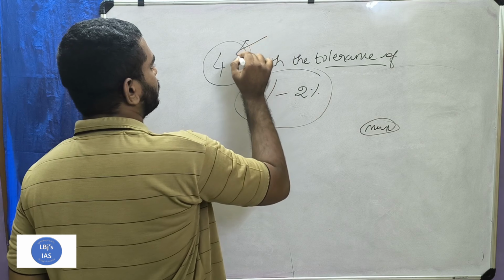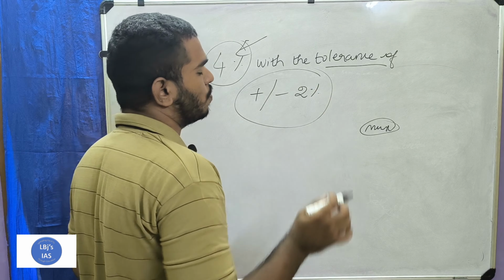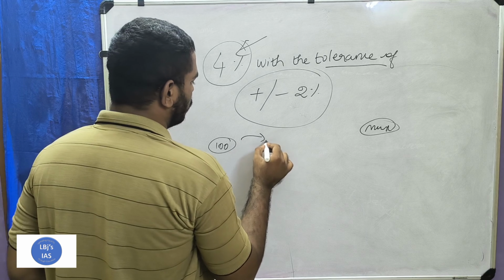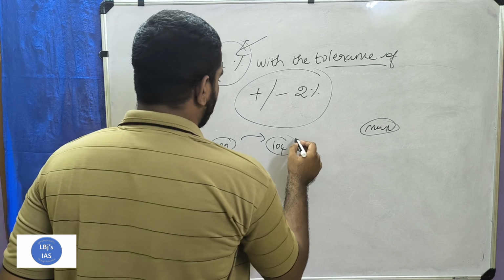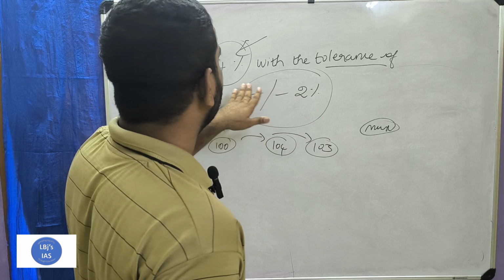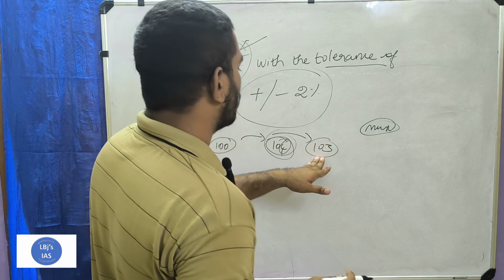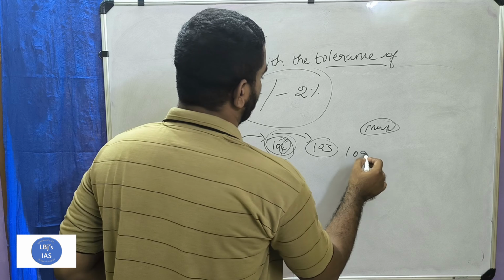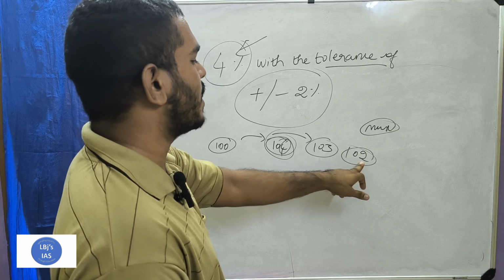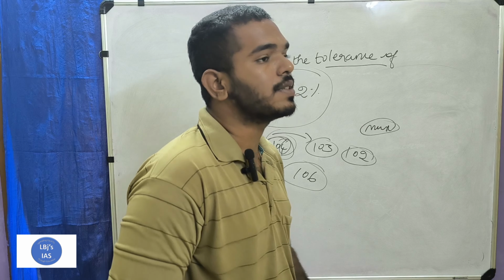So the government fixes the target of 4 percentage with a tolerance level of plus or minus 2 percentage. So with this 4 percentage, if the price was 100 rupees, it can be increased to 104. It is fine. It can be increased to 103. It is fine. Generally it is fixed at 4 percentage, so 104 is the perfect one. 103 is not a problem and 102 is not a problem because there is a tolerance level of plus or minus 2 percentage. It can be minus 2 percentage or it can be 106, plus 2 percentage. So this is the tolerance level.